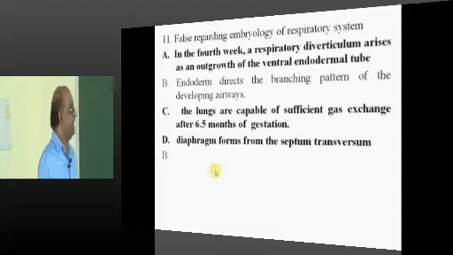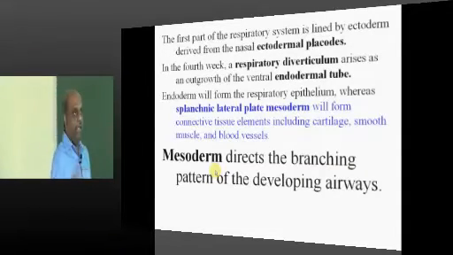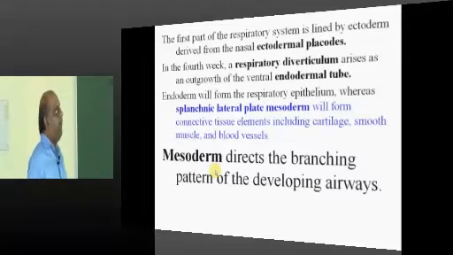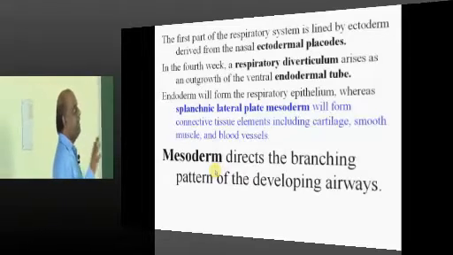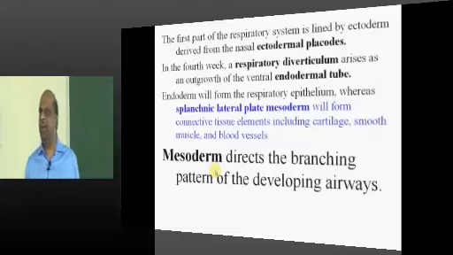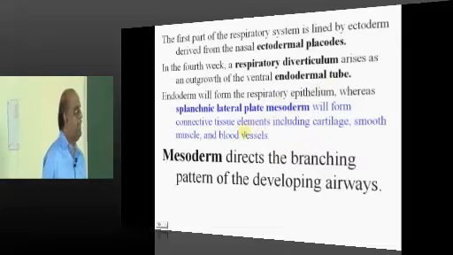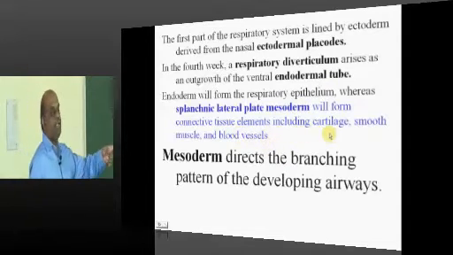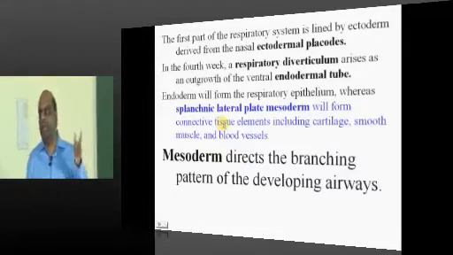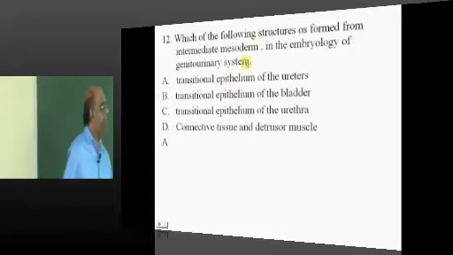What decides the branching pattern of the developing airways? It is the mesoderm which directs the branching pattern. In the 4th week, a respiratory diverticulum arises, and if you look at the embryology of the respiratory system, the endoderm will form the respiratory epithelium, whereas the connective tissue elements like cartilage, smooth muscle, blood vessels, everything are derived from splanchnic lateral plate mesoderm, is what you have to fundamentally remember.